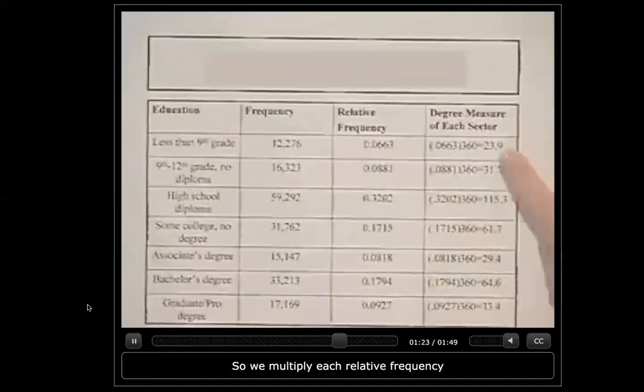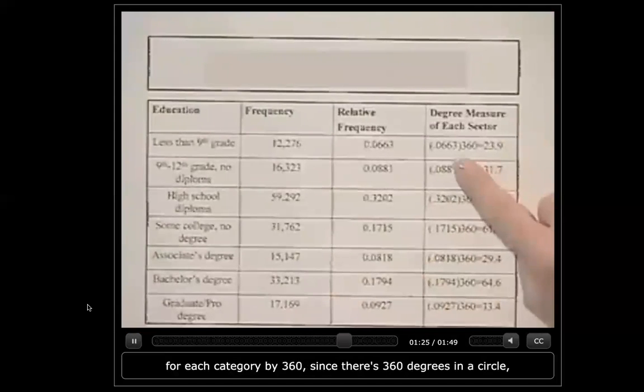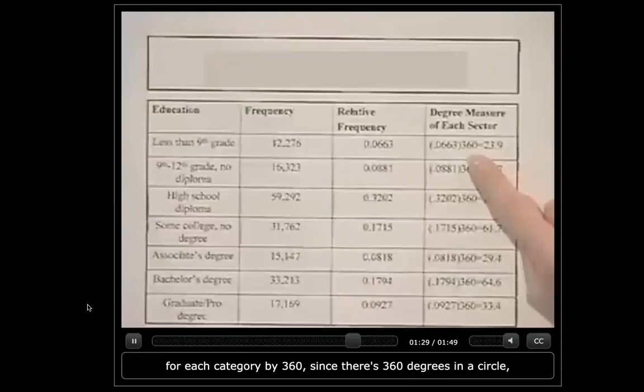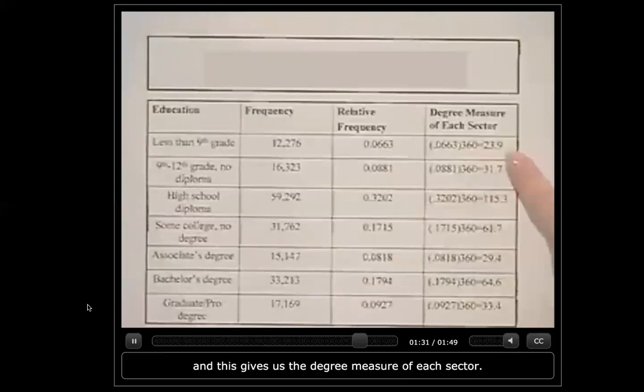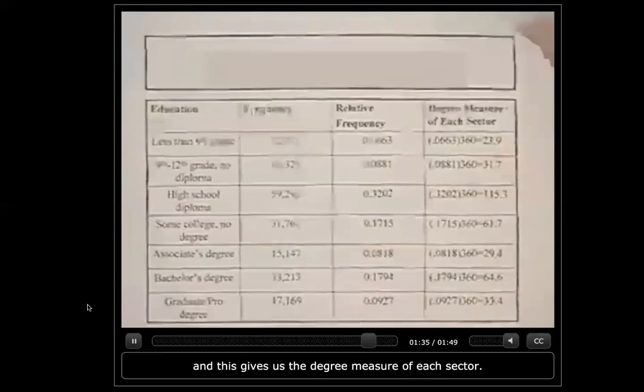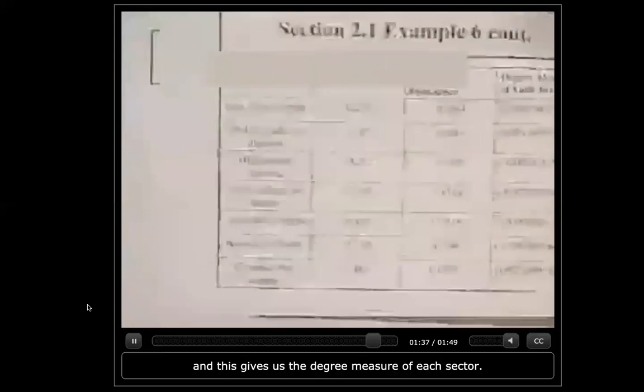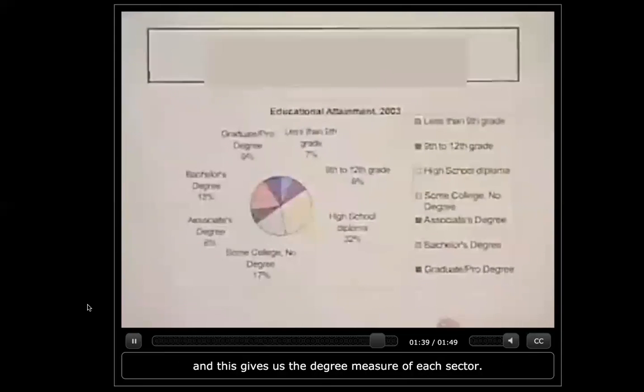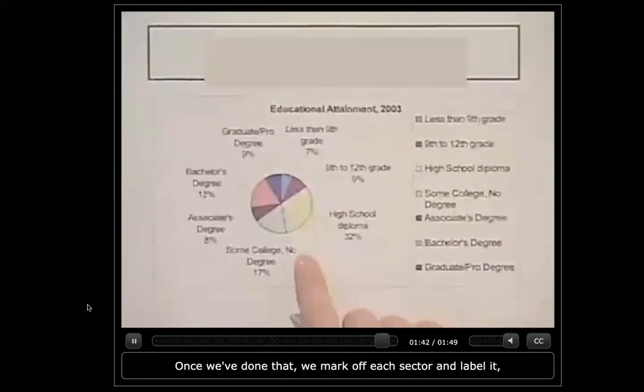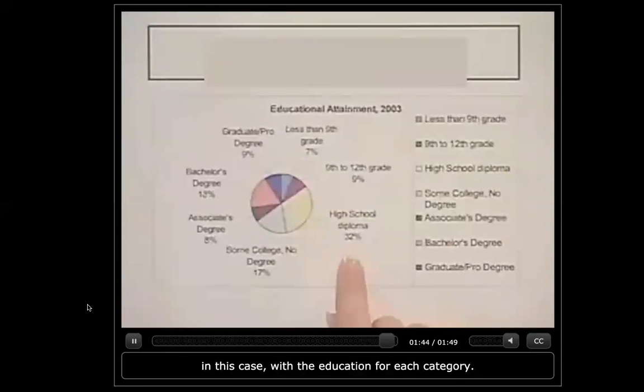So we multiply each relative frequency for each category by 360, since there are 360 degrees in a circle. And this gives us the degree measure of each sector. Once we've done that, we mark off each sector and label it, in this case, with the education for each category.